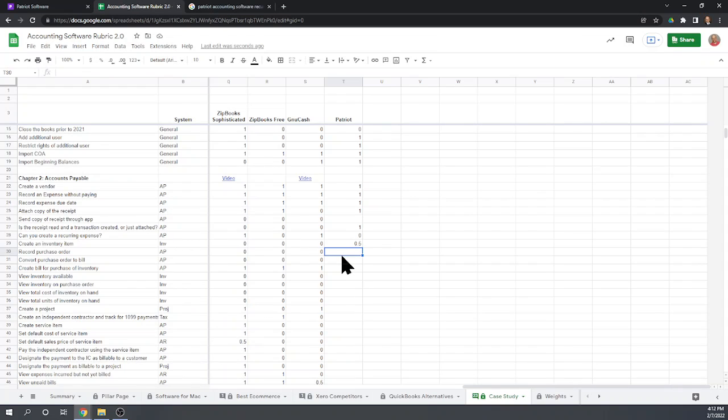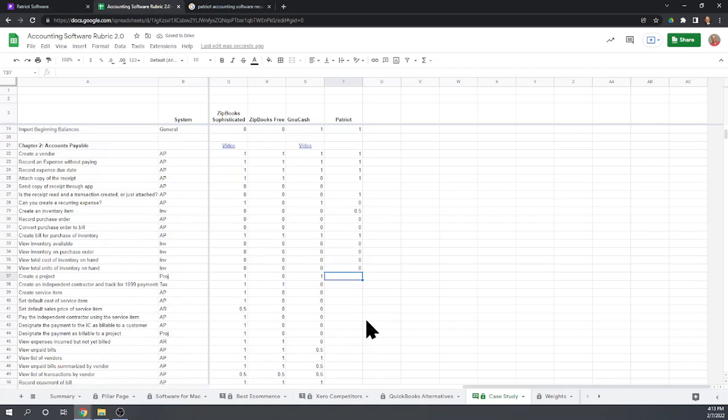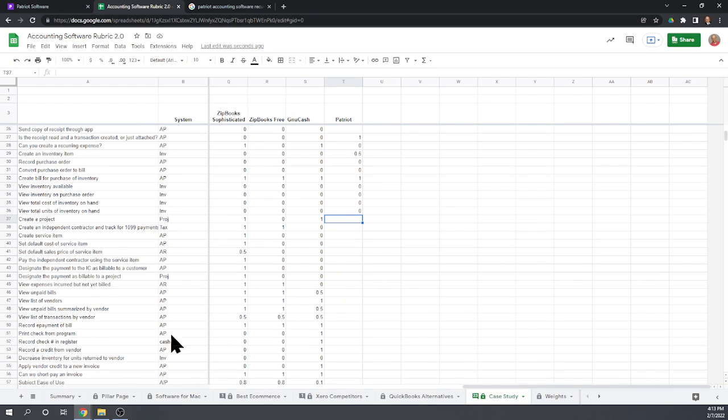Okay, recording a purchase order. No, we can't do that. We can't convert purchase orders to bill. We did create a bill for the purchase of the inventory. We can't view inventory available. We can't view inventory on purchase order. We can't view the cost. We can't view the total unit. So again, Patriot really just doesn't do any inventory accounting.